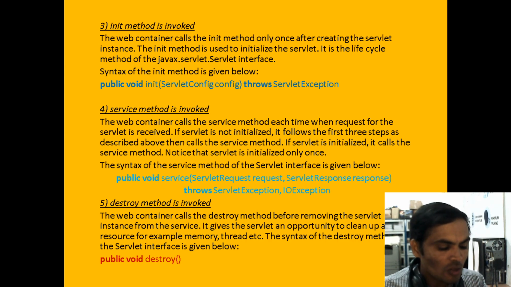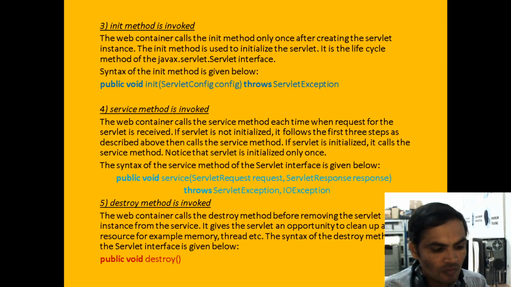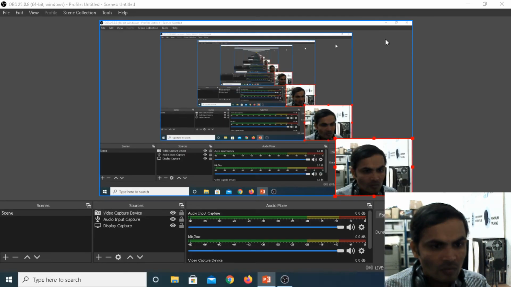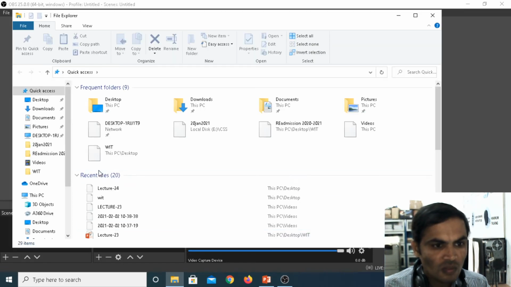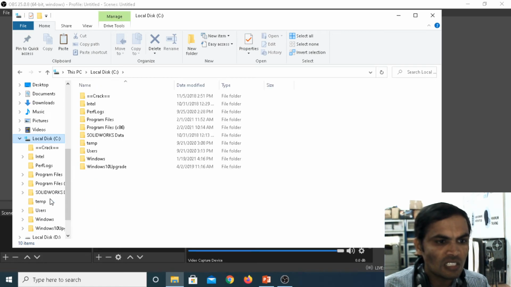Now if you want to see, I'm going back here. Actually I installed Apache Tomcat in this system.